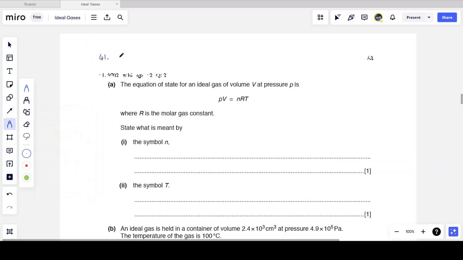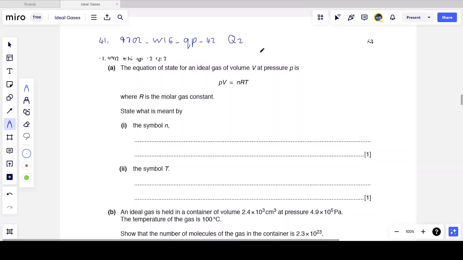Question 41 is the next question. And this comes from the winter exam of 2016. This is question paper 4, variant 2, and this is question 2 from that paper. We're told that the equation of state for an ideal gas of volume V at pressure P is PV equal to nRT, where R is the molar gas constant.